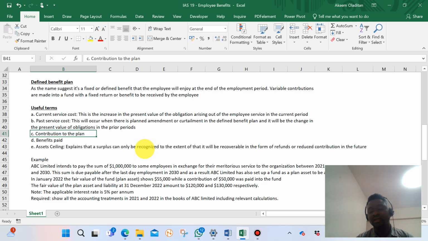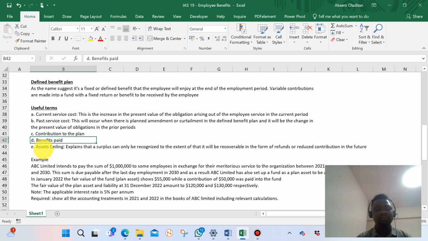So contribution to the plan is in form of periodic payment to the fund, so that the organization can pay its liability when it arises. The benefit paid is simple, very, very straightforward. As a result of that, when we make continuous payments to the particular fund, there could be early retirement for some of the staff in the organization. So that benefit will have been paid in a particular period. So that benefit that was paid in that period is a benefit paid.